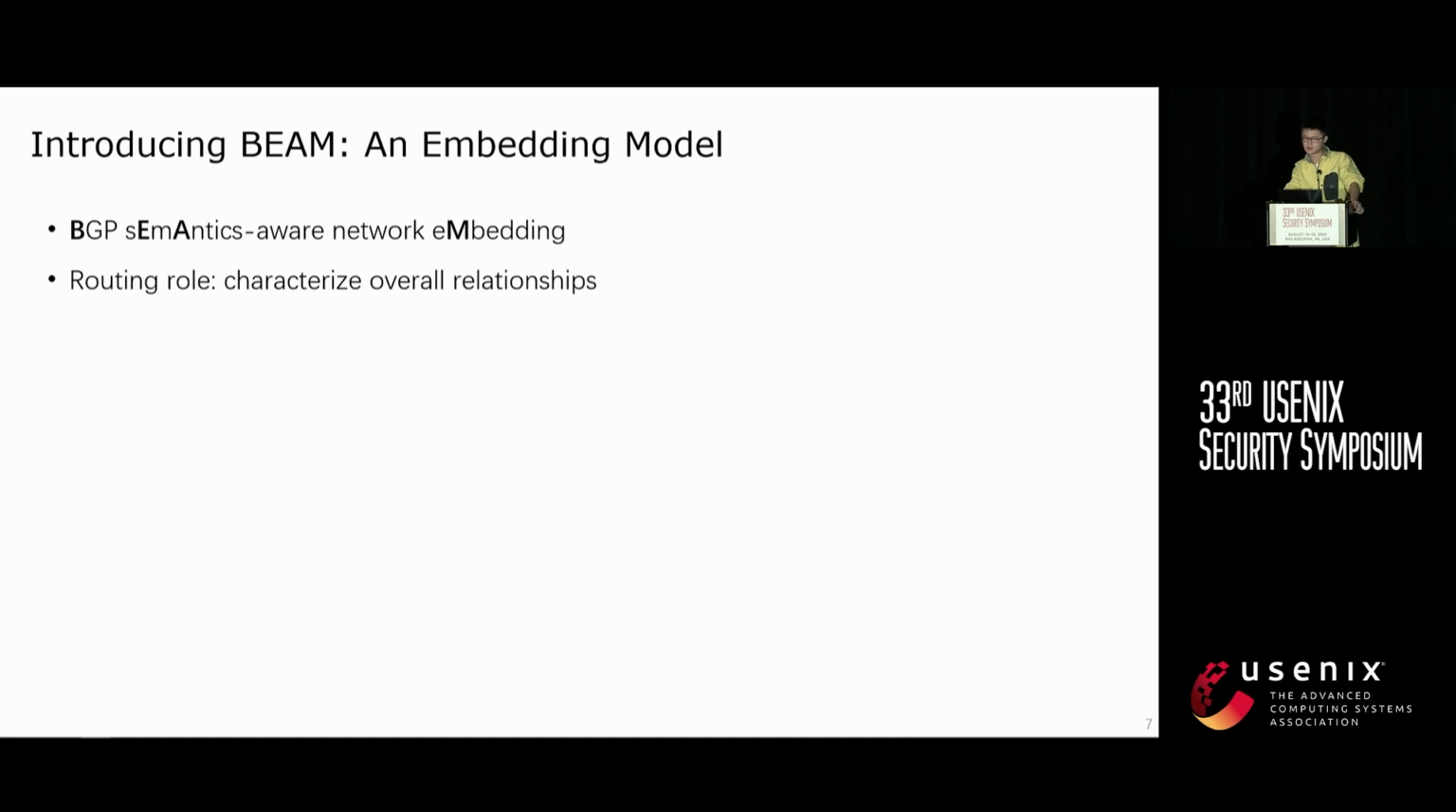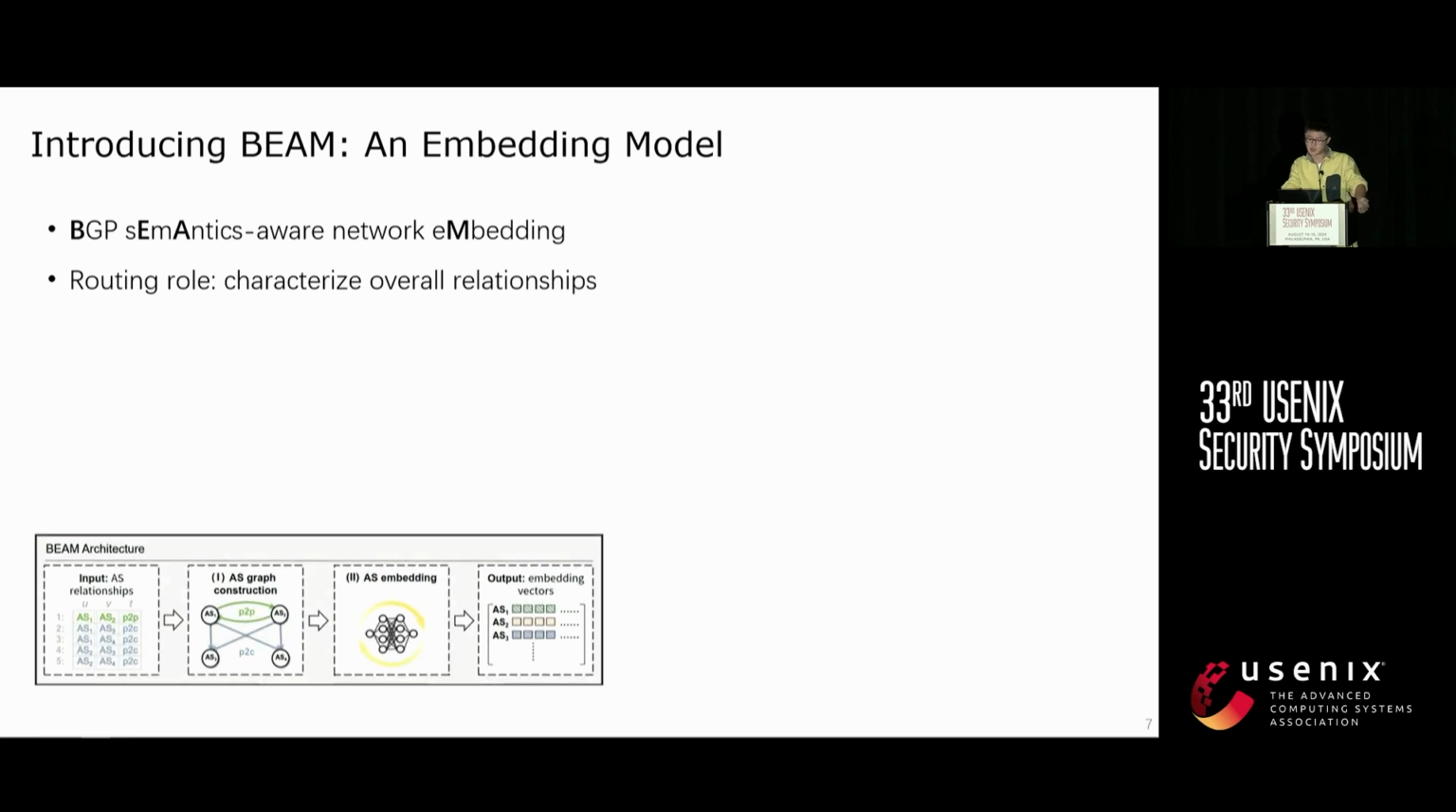This model learns the routing role of ASes based on their business relationships, as these relationships largely determine the AS routing policies. As shown here, our Beam model uses AS relationships to build a graph that reflects the internet topology. It then performs graph embedding to generate an embedding vector for each AS to represent its routing role. Two key properties are captured in this embedding: AS proximity and AS hierarchy.